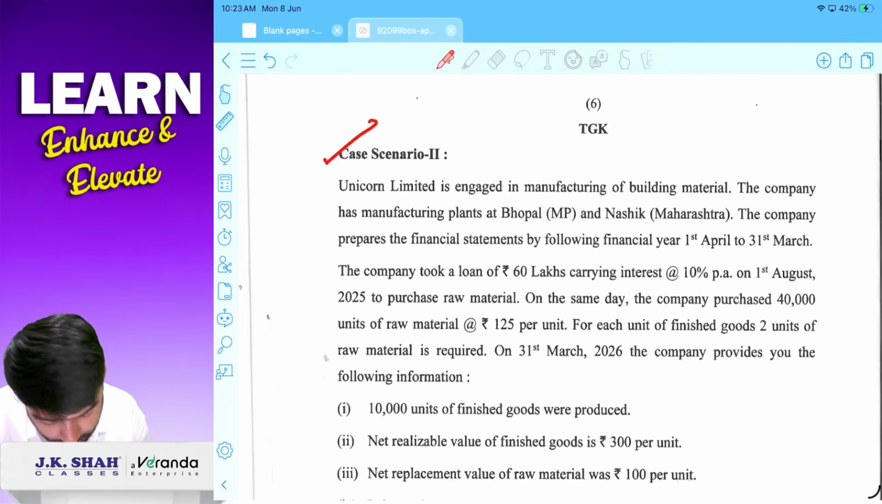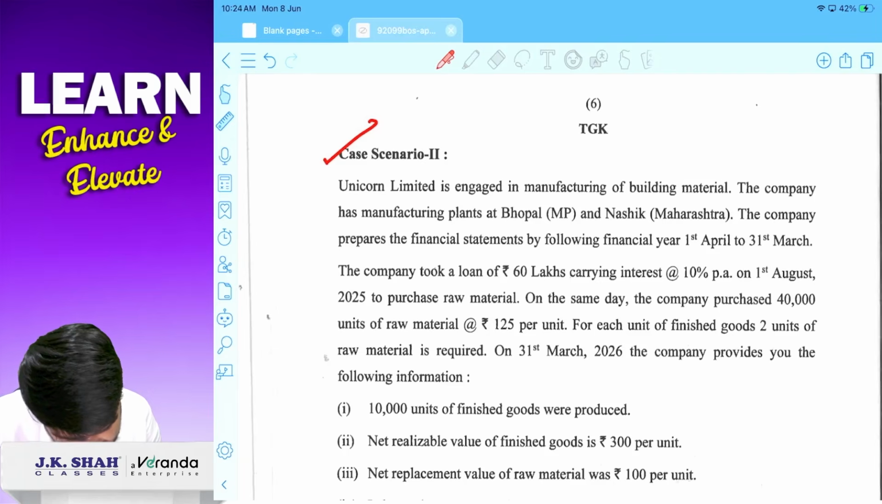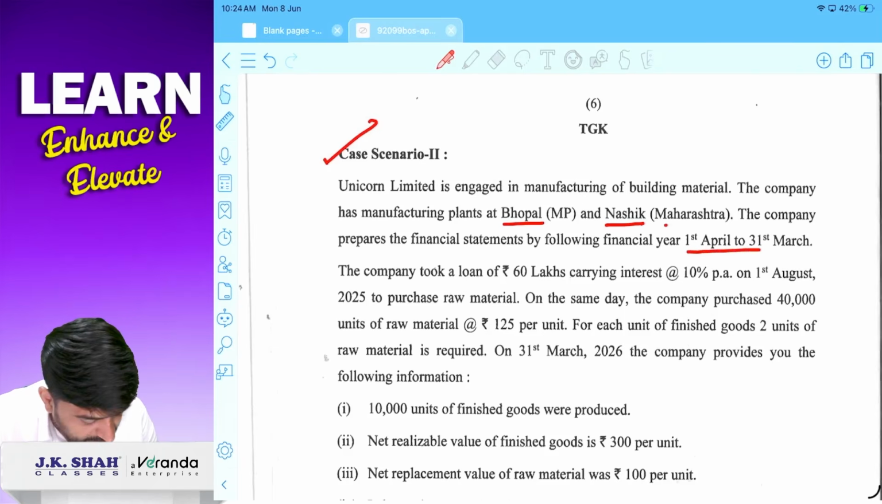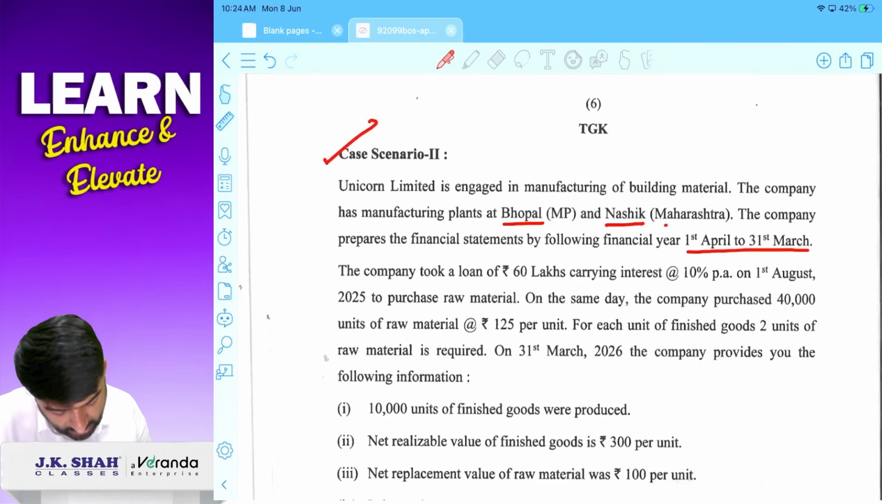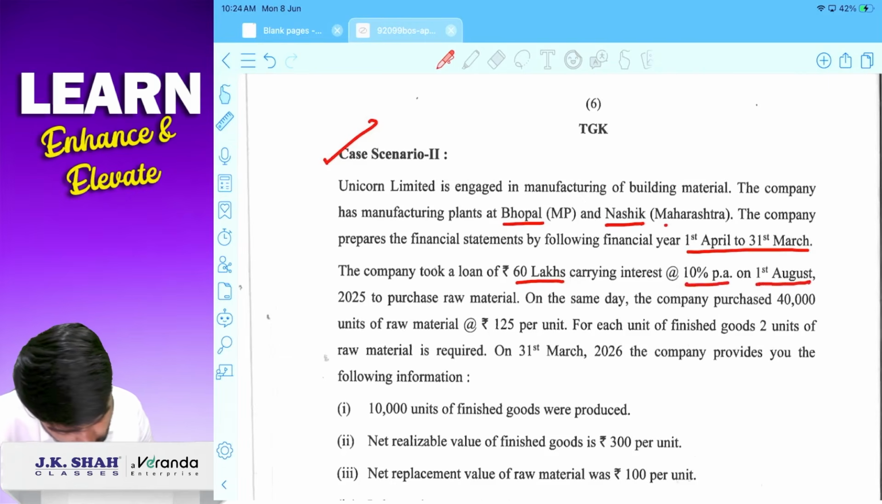Now case scenario 2. Unicorn Limited. Unicorn Limited is engaged in manufacturing of building material. Correct? And the company has manufacturing plant at Bhopal, that is Madhya Pradesh, and Nasik, Maharashtra. The company prepares the financial statement by financial year 1st April to 31st March. ठीक है? Okay. The company took loan, 60 lakhs rupees का loan लिया है, carrying interest 10% per annum. कब लिया है loan? 1st August 2025.